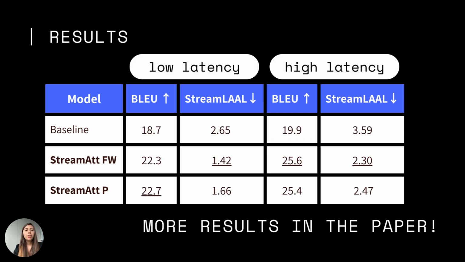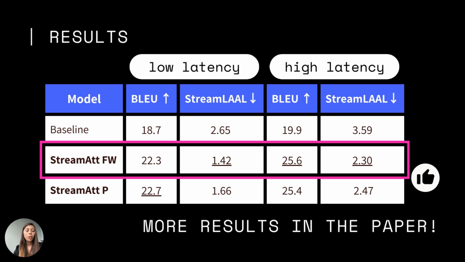Here we present results for two latency regimes, low latency and high latency, but more results are available in the paper. We compare StreamAtt with a baseline, employing the two textual history selections, the fixed words and the punctuation. We can clearly see that the StreamAtt model works better than the baseline, and also that StreamAtt employing the fixed words is better on average.